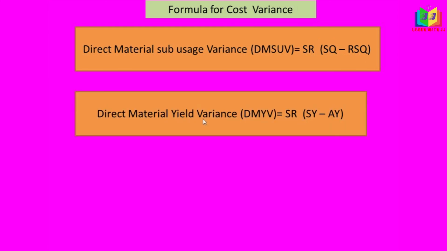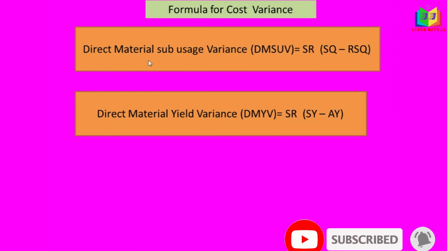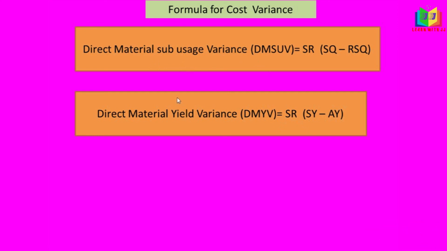And this is material yield variance: the standard rate into standard yield minus actual yield. In one problem either the sub-usage variance or the yield variance will be there; both we cannot find at a time. In all the problems you can find either this or this.